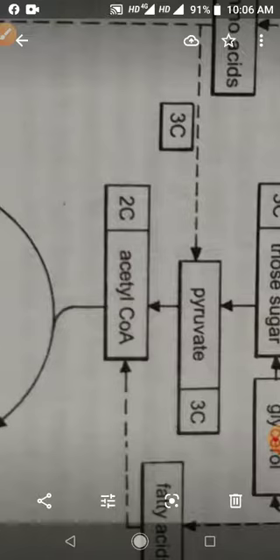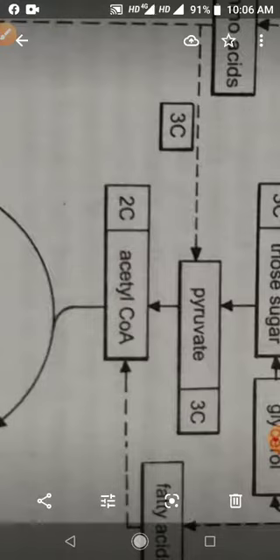But children, one important thing is here, there are certain compounds withdrawn from the respiratory pathway, and that can be used for the synthesis of fat and protein.